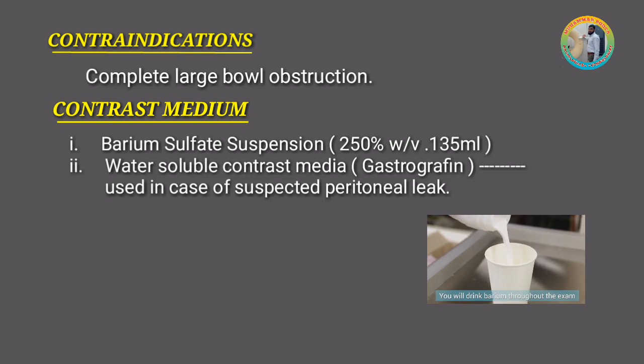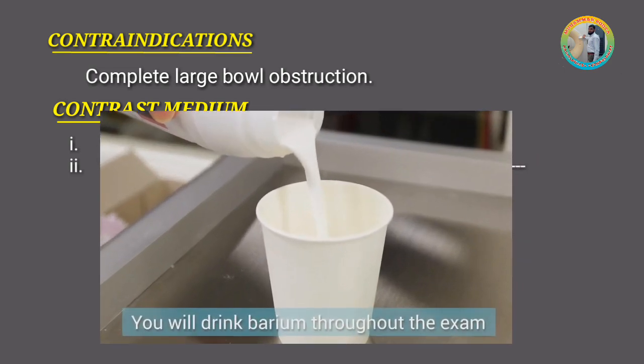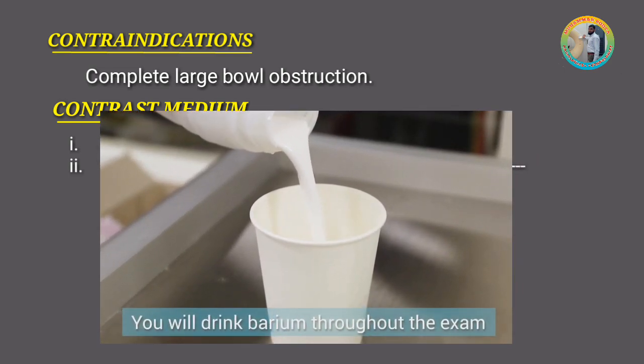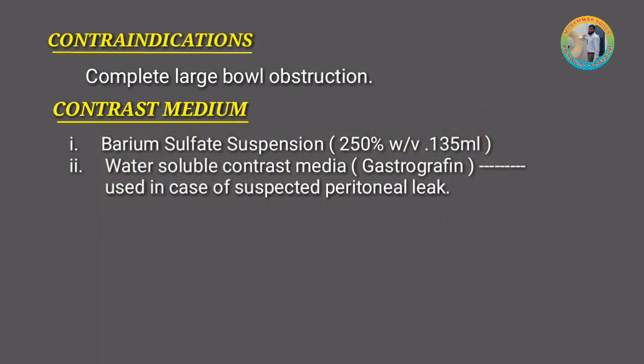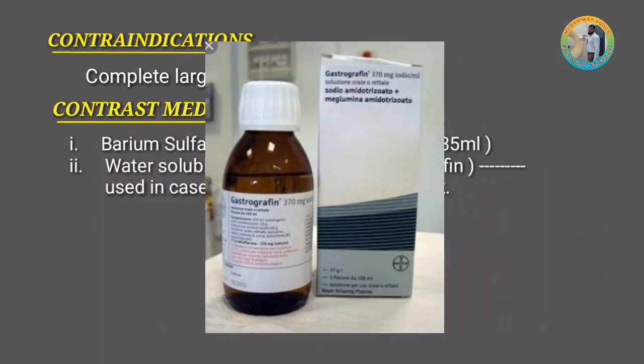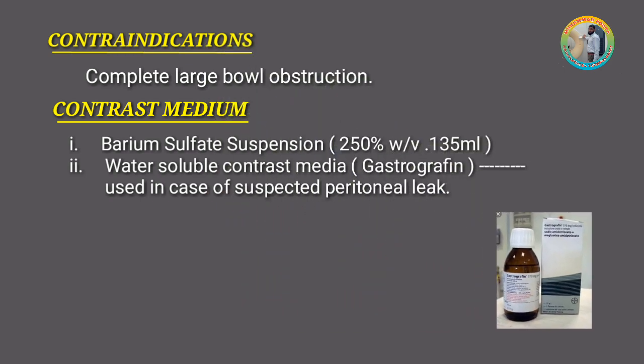Contrast medium used in barium meal is barium sulfate suspension, 250% weight by volume, 130 ml of barium sulfate. Water soluble contrast media, gastrografin, is used in case of suspected peritoneal leak.